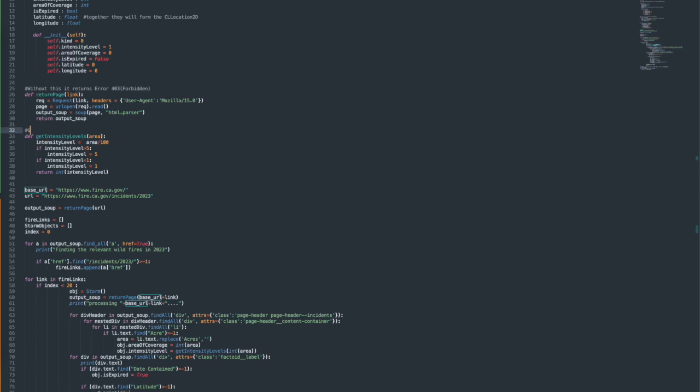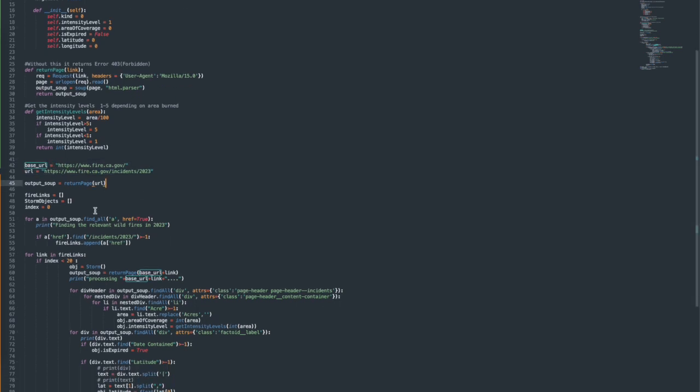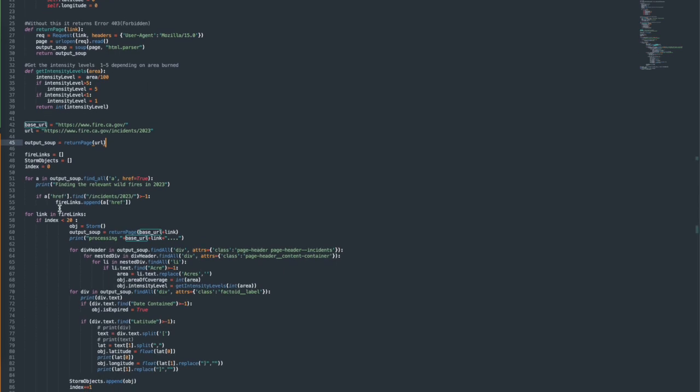And after that we are going to get the intensity levels according to the area of coverage. Area of coverage will be the acres that have destroyed our forests, and we are going to get an intensity level according to that. The lower value will be 1 and higher will be 5. So I have added the code there that if it goes beyond 5, just restrict it to 5, and if it goes below 1, then restrict it to 1. And after that there is a base URL. We are going to use it. This is the URL I'm going to scrape, and there are 3 of the objects.